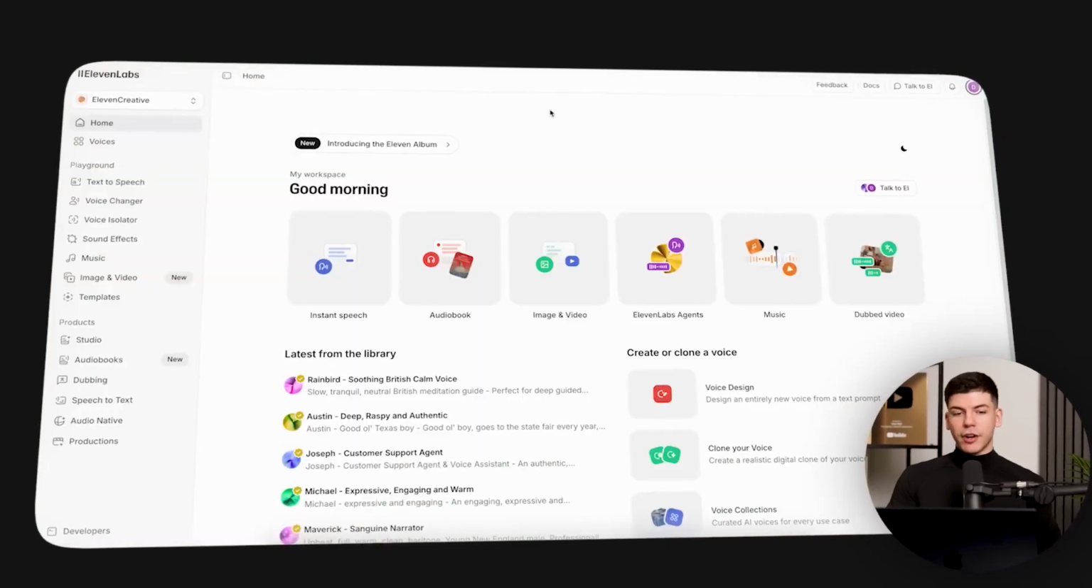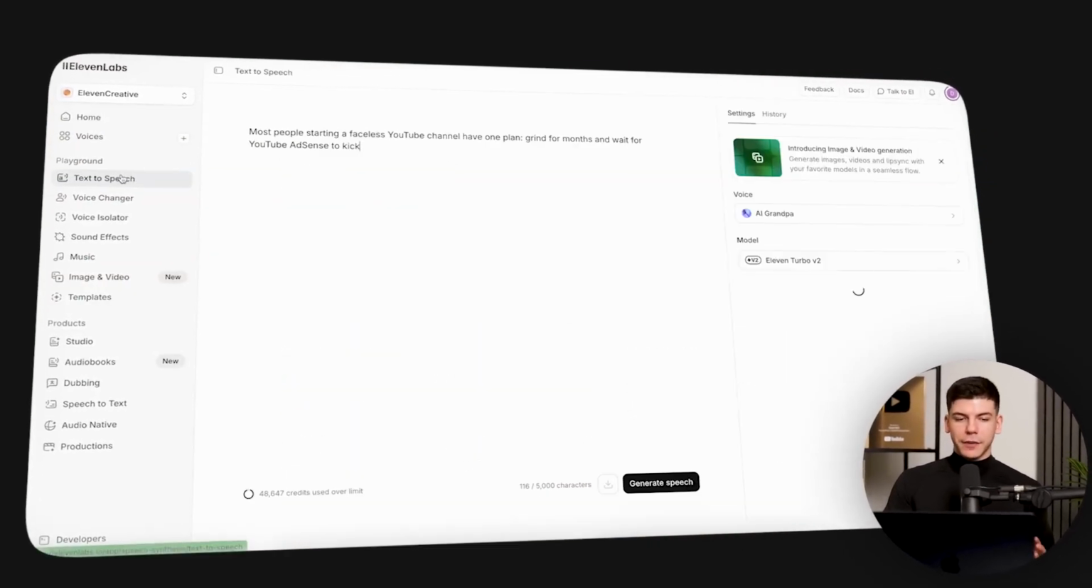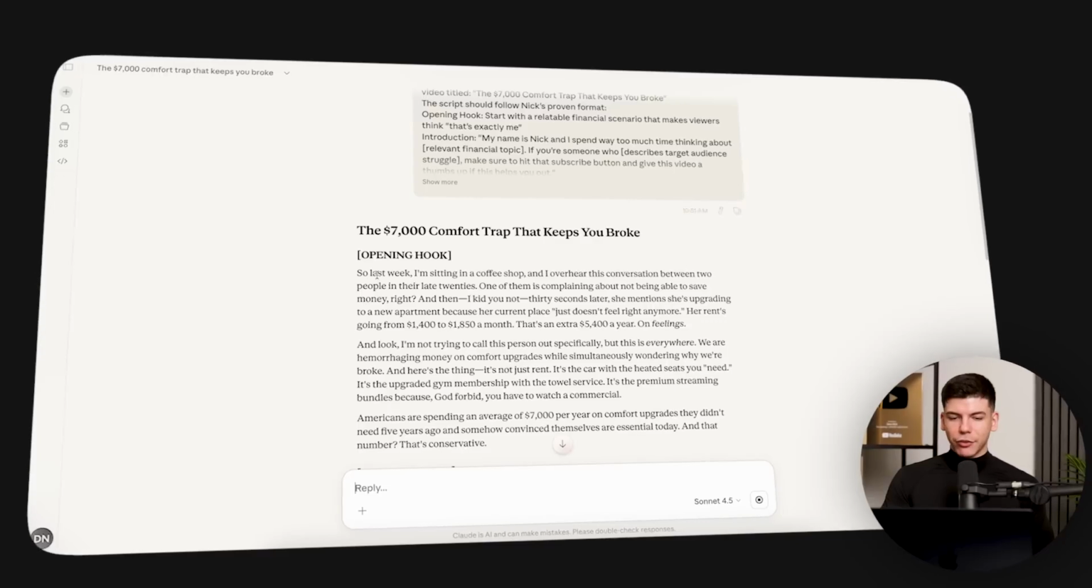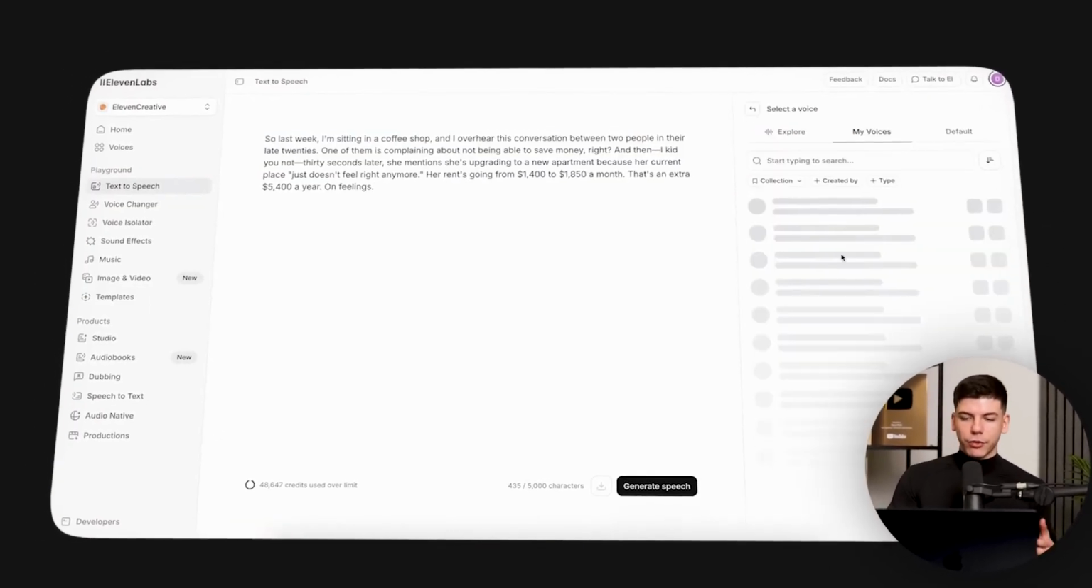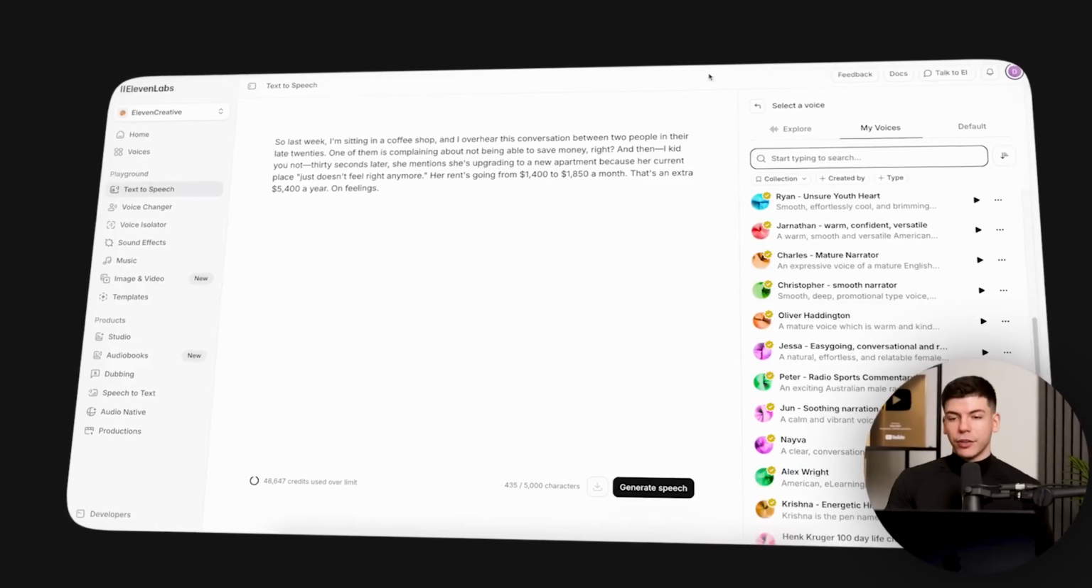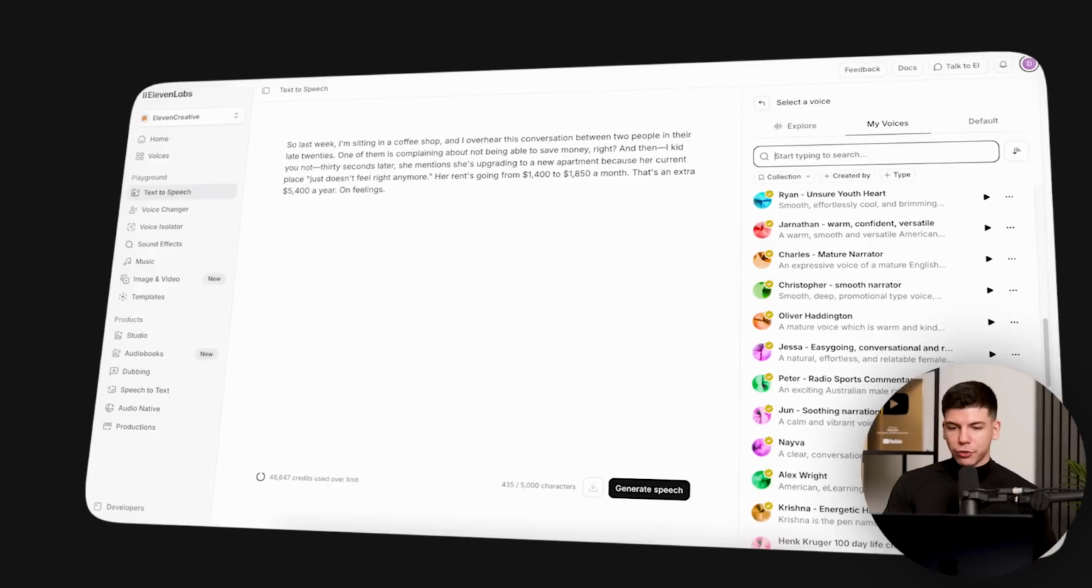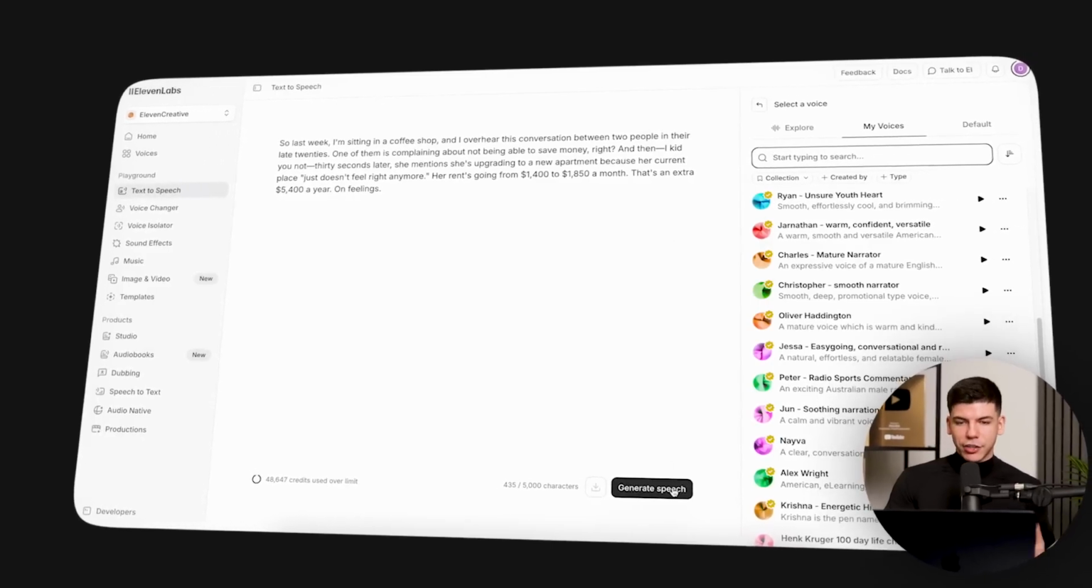Next up, we of course need to generate a voiceover. So we're gonna go over to 11 Labs, go to text to speech, and then just grab our entire script, paste it inside of this box, choose the voice on the right hand side, or design it ourselves by uploading a reference photo so it matches exactly how he looks like, and then generate speech.